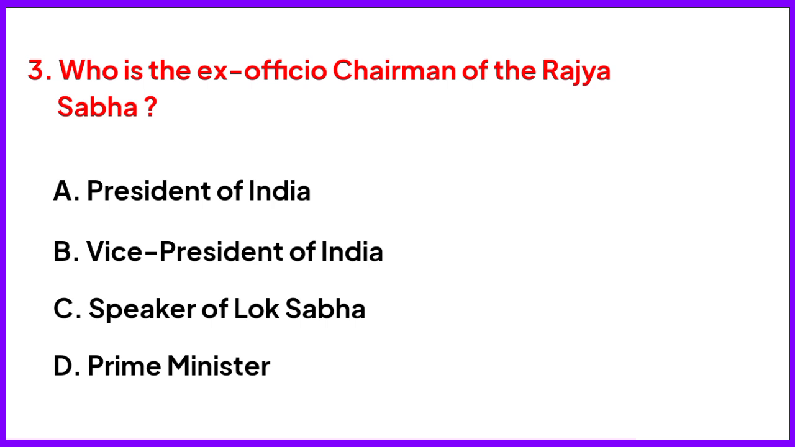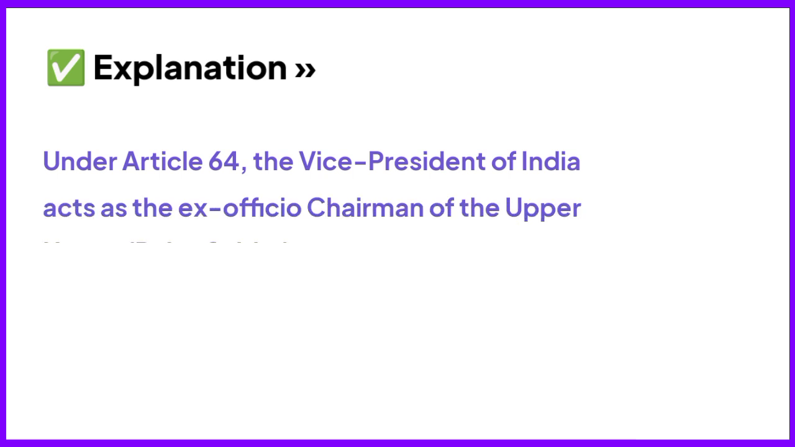Who is the ex officio chairman of the Rajya Sabha? Right answer is option B, Vice President of India. Under Article 64, the Vice President of India acts as the ex officio chairman of the upper house, Rajya Sabha.